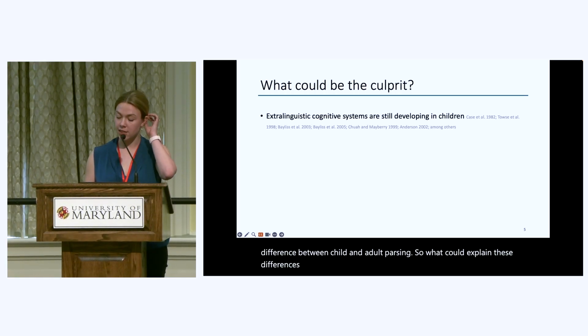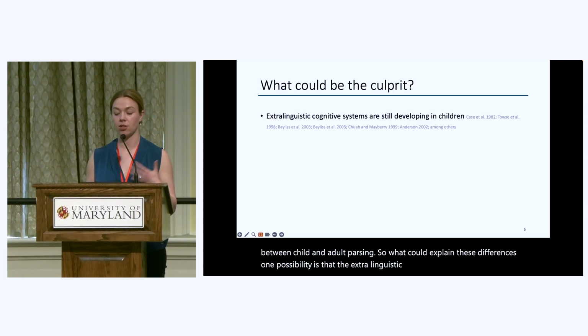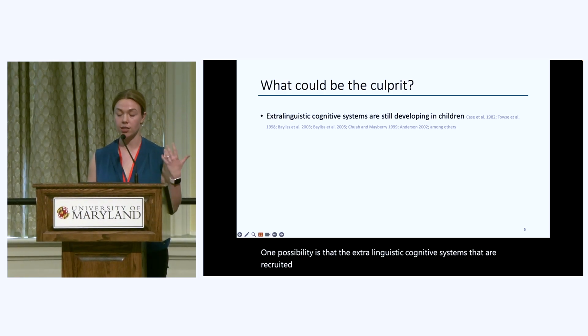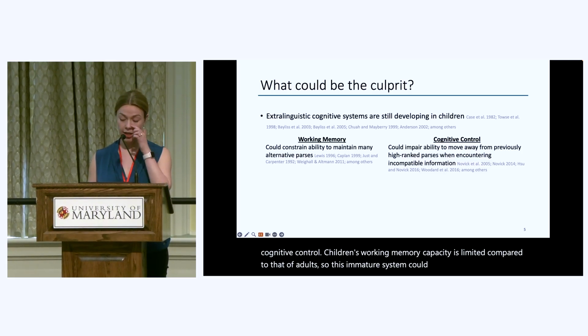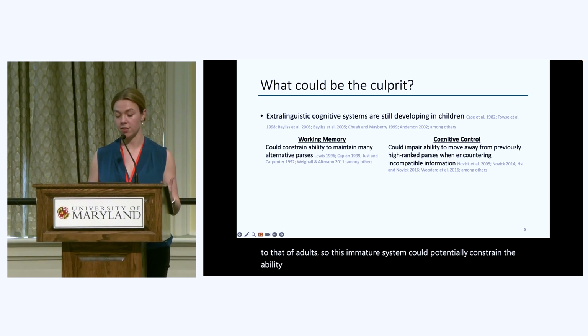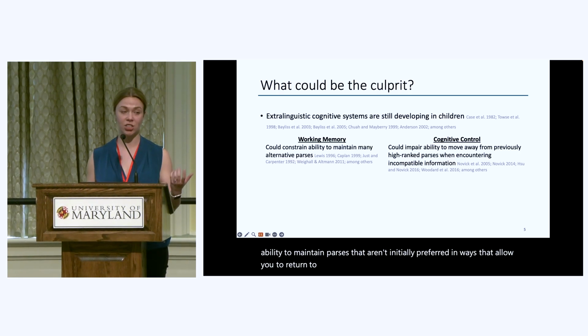One possibility is that the extralinguistic cognitive systems that are recruited during sentence processing are still developing in children. Two such systems are working memory and cognitive control. Children's working memory capacity is limited compared to that of adults, so this immature system could potentially constrain the ability to maintain parses that aren't initially preferred in ways that allow you to return to them when that initial guess turns out to be wrong.